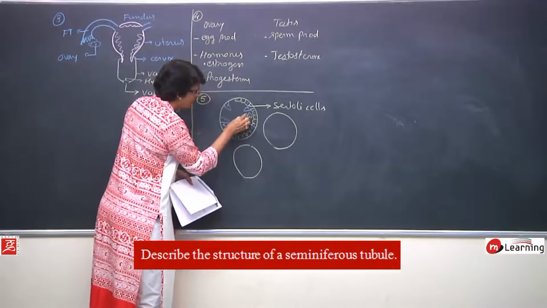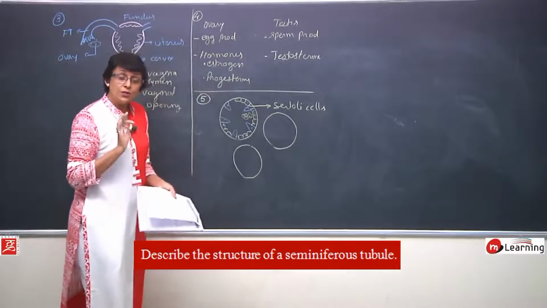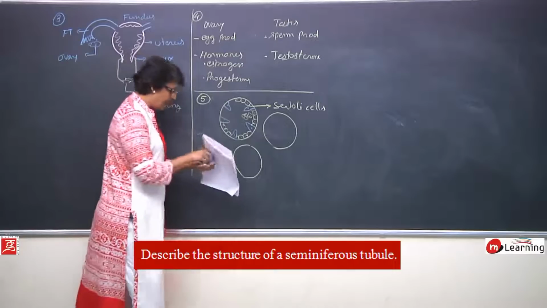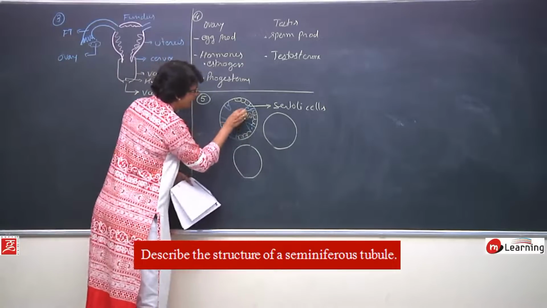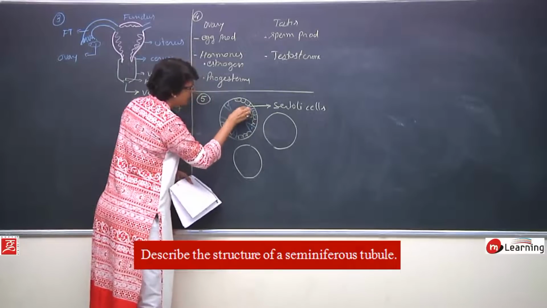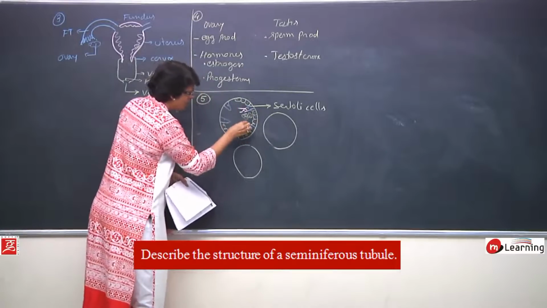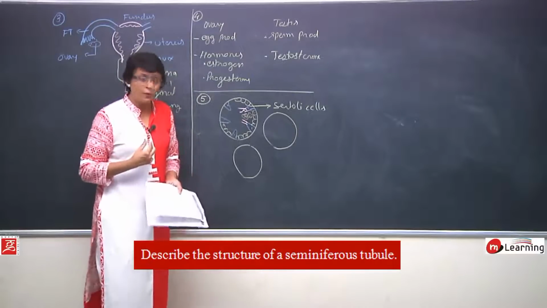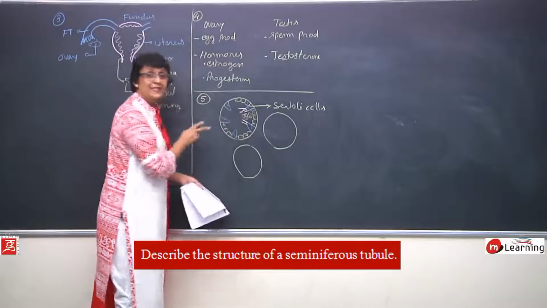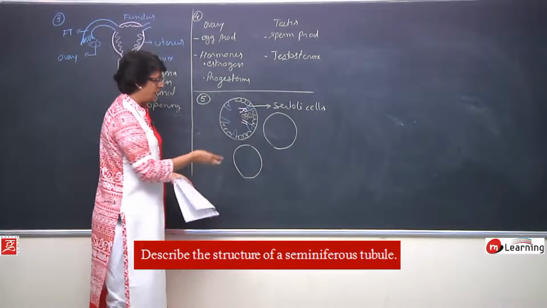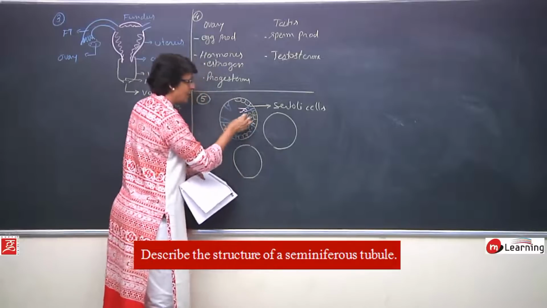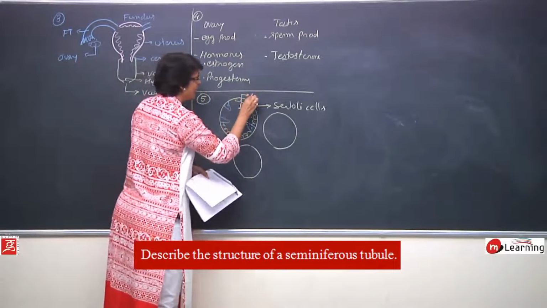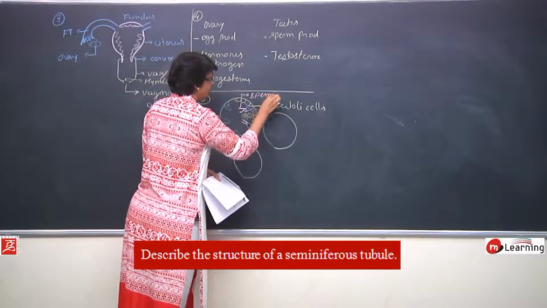cells which are here. Now, when the sperms are formed, that is by the process of spermiogenesis, then these sperms get embedded in the Sertoli cells. So, the sperms are embedded with their head so that they can get nourishment from it. So, we will have to show all the stages and we can label it, like we can call it spermatogonium, then primary spermatocyte, then spermatid, and these with tail are the sperms.